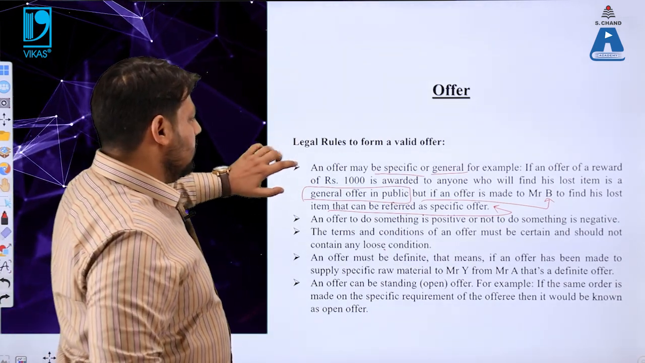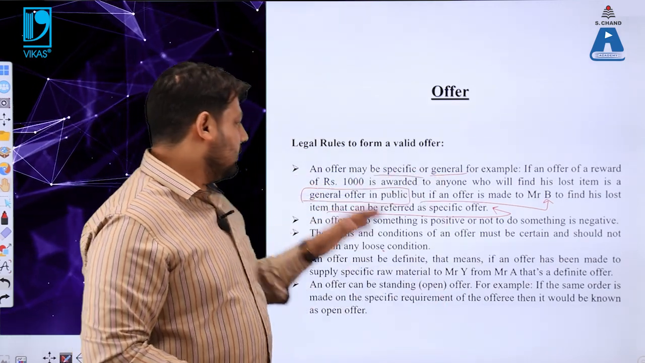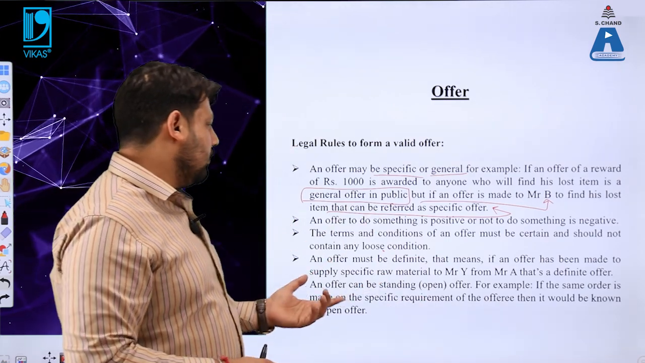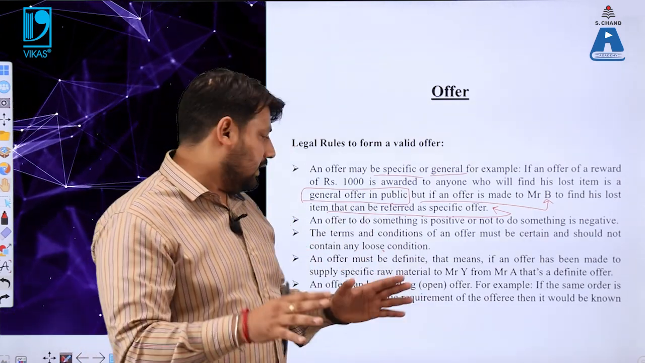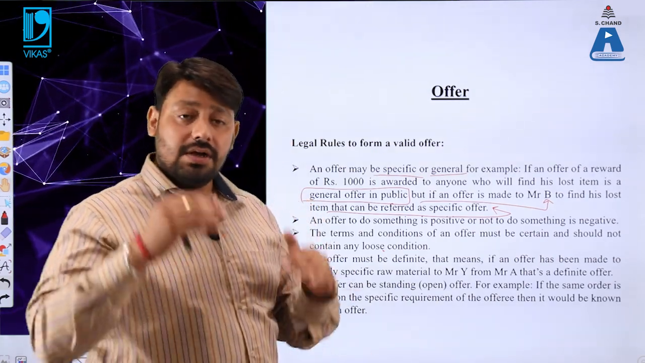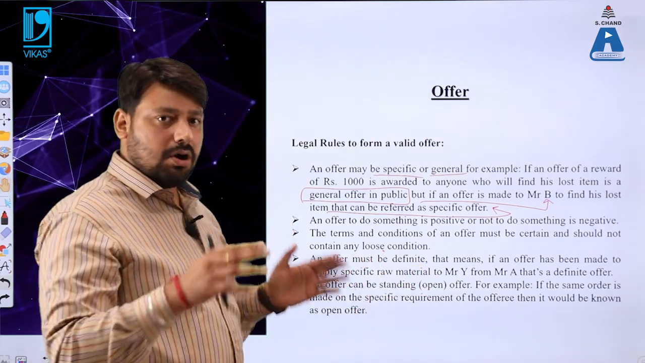So what we have studied in this particular slide, let me get back to the slide again. In this slide, we have discussed the legal rules to form a valid offer. The first point was an offer may be specific or general, and the second point was an offer can be positive or negative. The third point related to the terms and conditions of an offer, which should be certain. They should not contain any loose content.